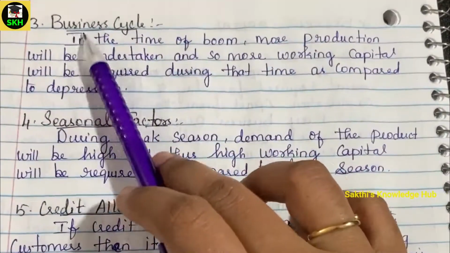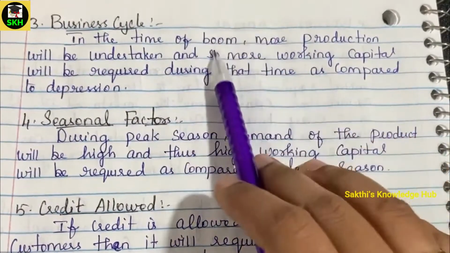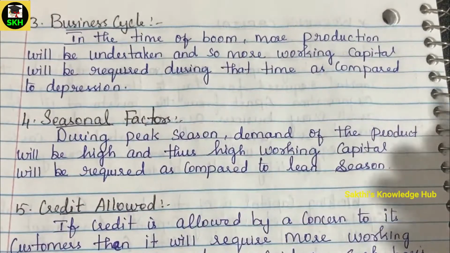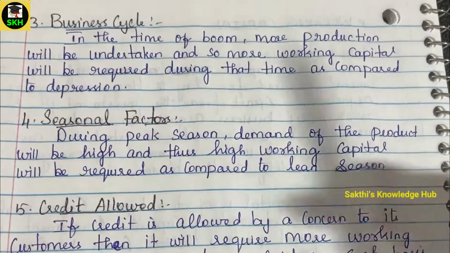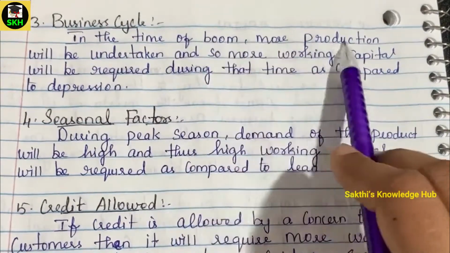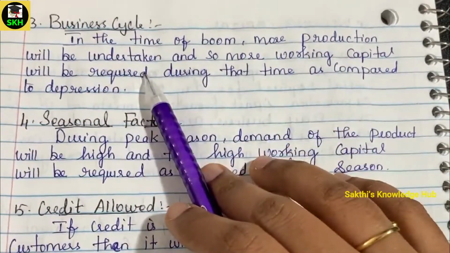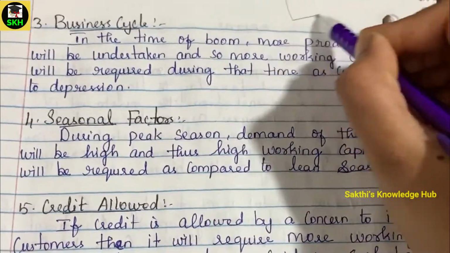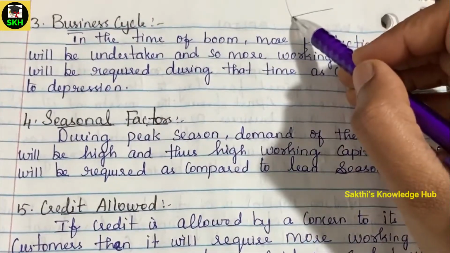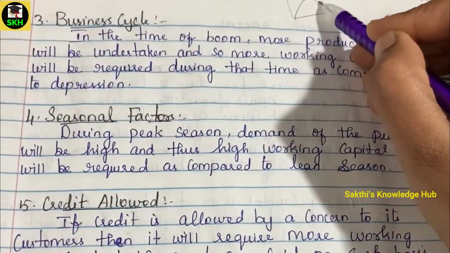And the third factor is the business cycle. Whether your business is going through a boom, or a depressive stage, or is stable, depending on that nature of the business cycle, the working capital requirement will be decided. In the time of boom, more production will be undertaken, and so more working capital will be required as compared to depression. We have the business life cycle chart, which we will discuss in detail in another subject: introduction, growth, maturity, saturation, decline.